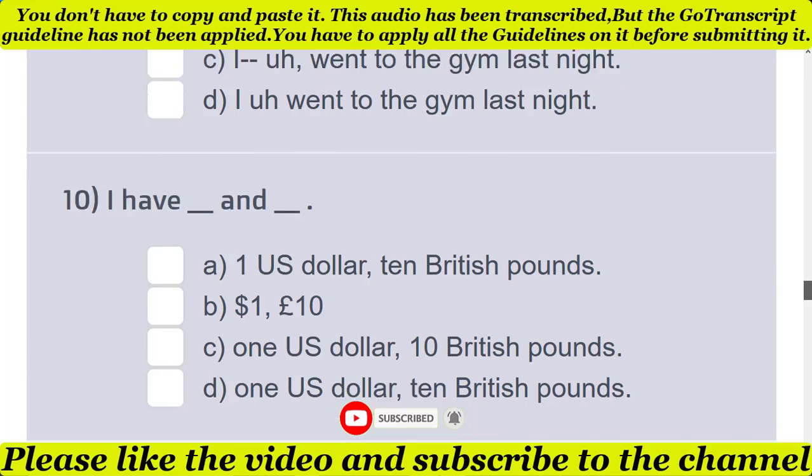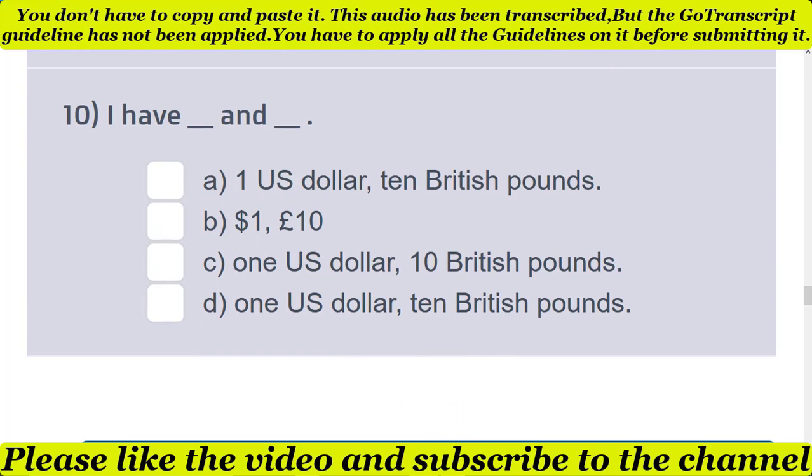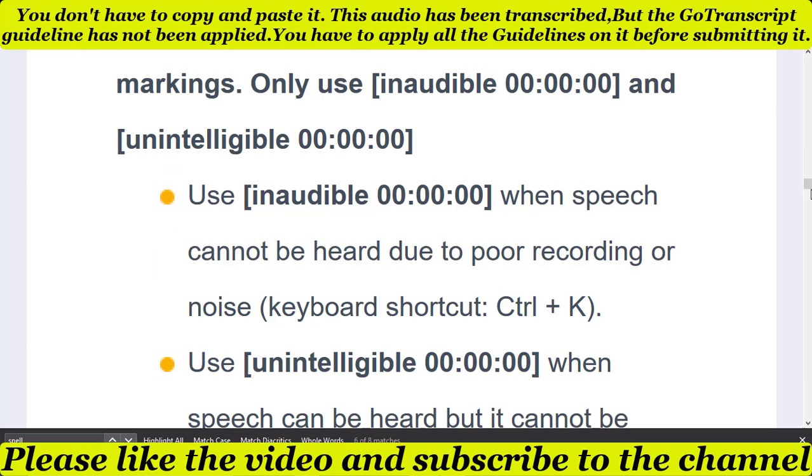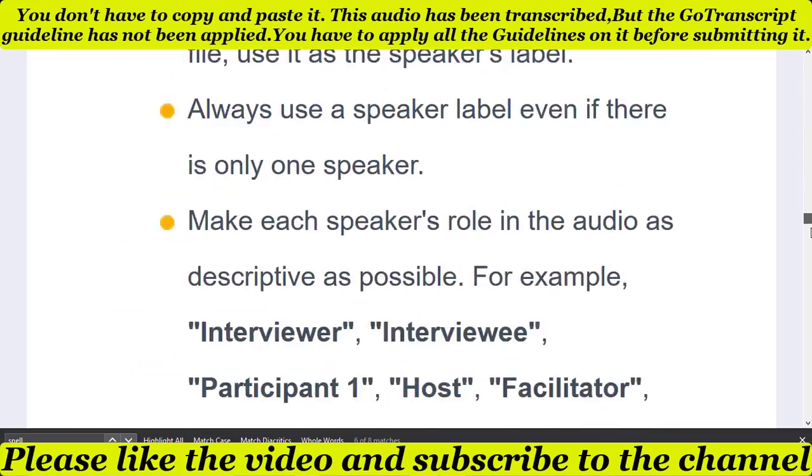And the next and last question is: I have dash and dash. There are four different options, and the correct option is option B. Option B is the correct option because money is written in numeral form. So if you have any doubt related to this question, you simply read the transcription guideline's numeral section.